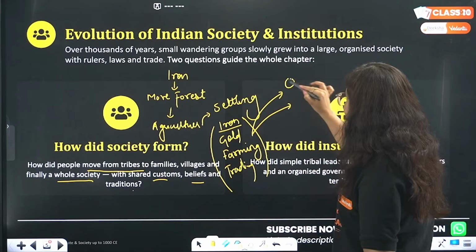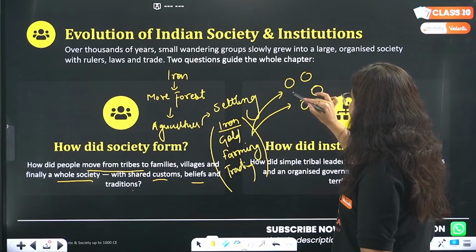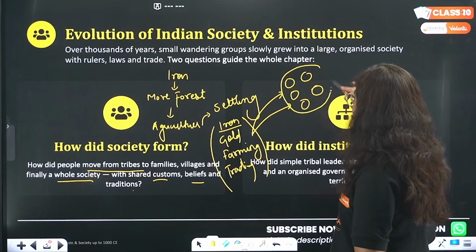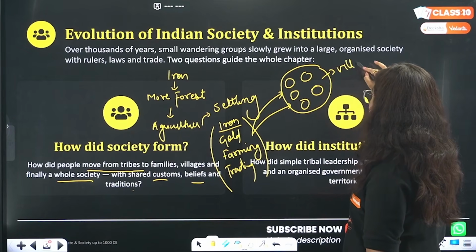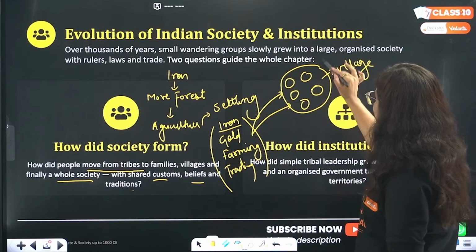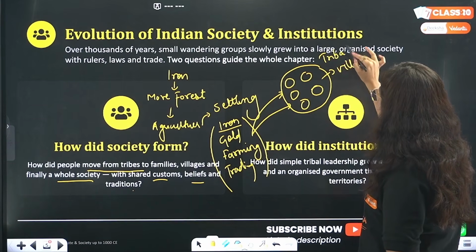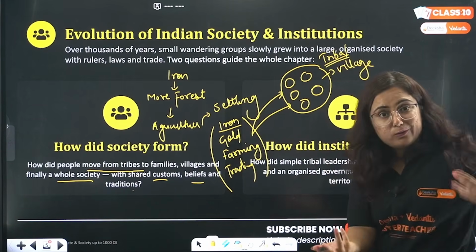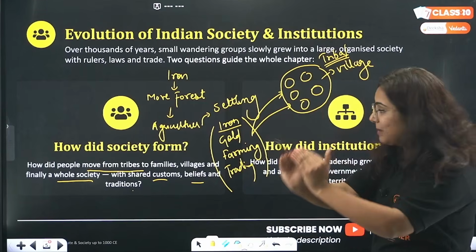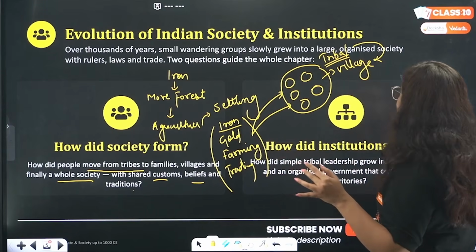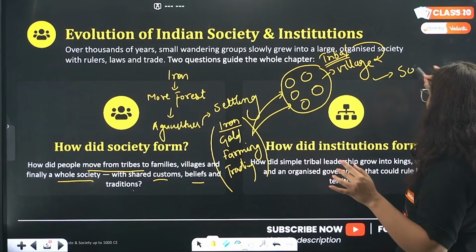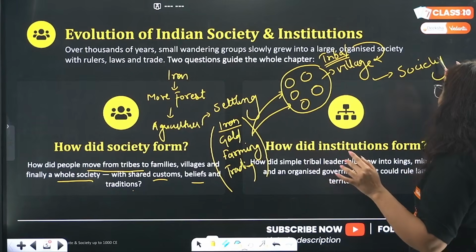Now, when they started living near to each other, this society gradually converted into a village. This tribal society, which was previously wandering from one place to another, becomes settled, and this is how a village is formed. Because of this village, what came into being was society.